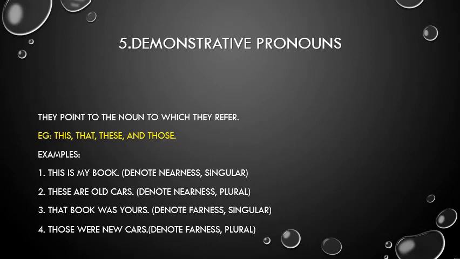It denotes nearness and singular. These are old cars. It denotes nearness and plural. That book was yours. It denotes farness and singular. Those were new cars. It denotes farness and plural.